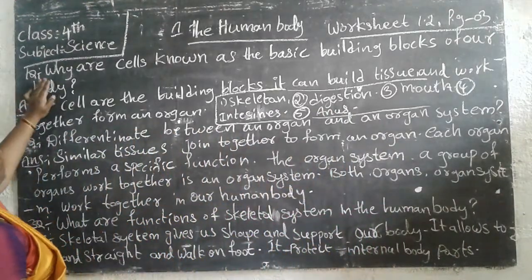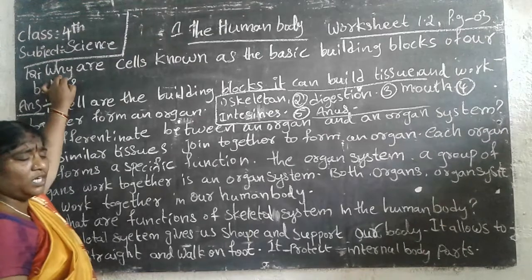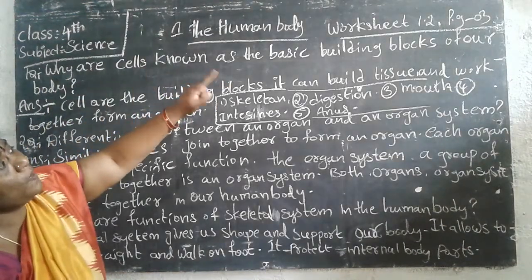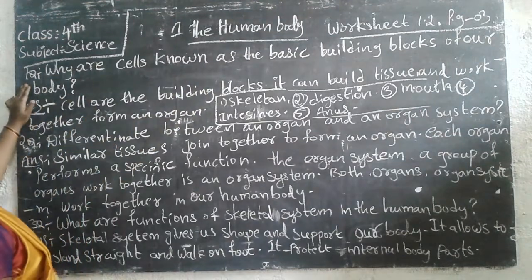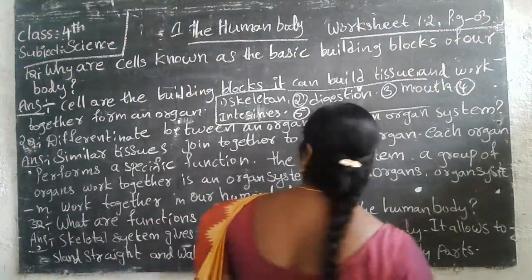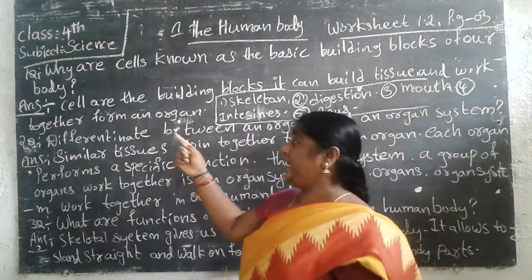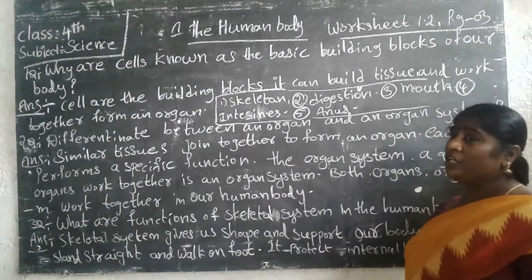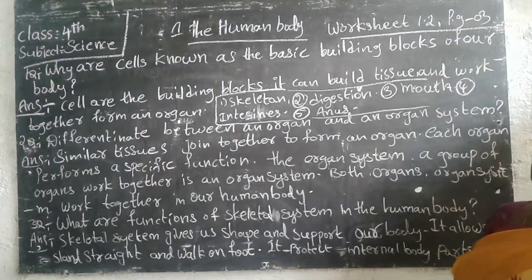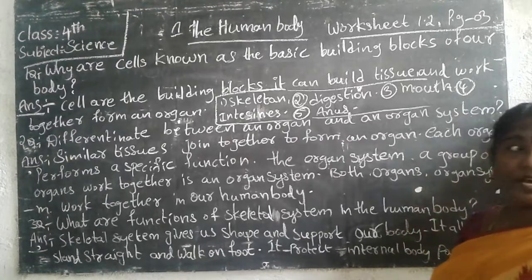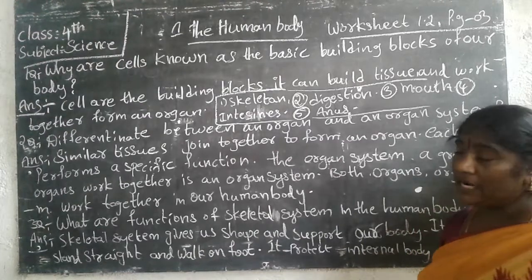See, look what is that? First lesson, application book, worksheet number 1.2, page number 3, these question answers. Why are cells known as the basic building blocks of our body? Cells are the building blocks. They build tissues together to form organs. Then we have to say the cells are the building blocks.